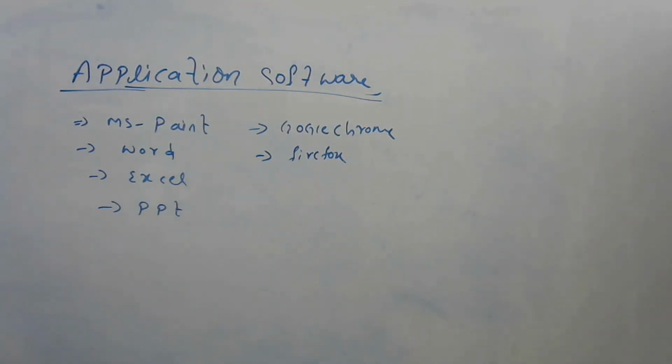Like that, they only perform specific tasks. You have WhatsApp: you can send and receive messages, audios, videos. Facebook, you know about Facebook: you can send, chat, play videos. Only those specific tasks, right?